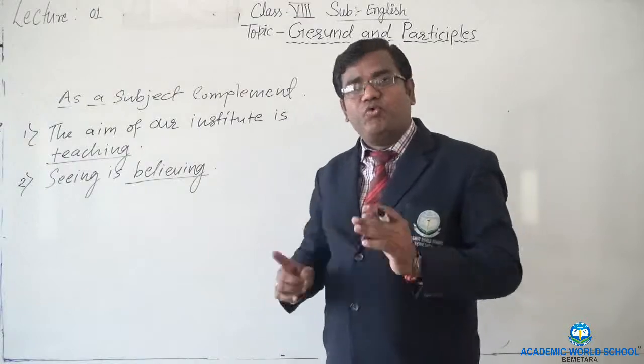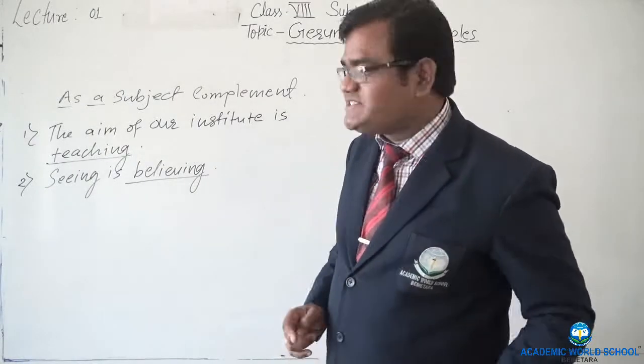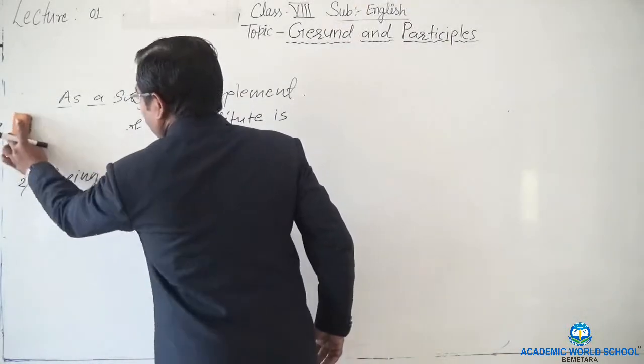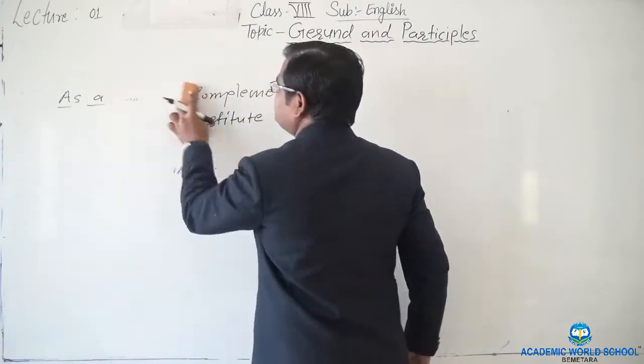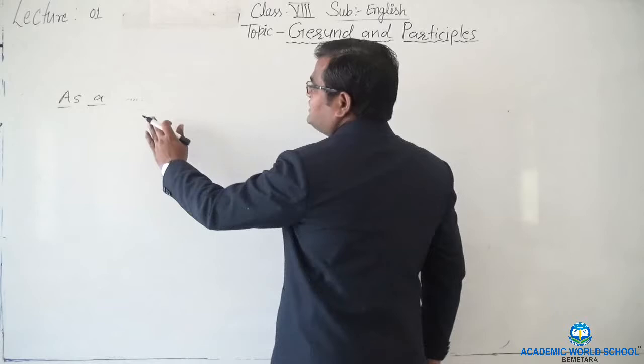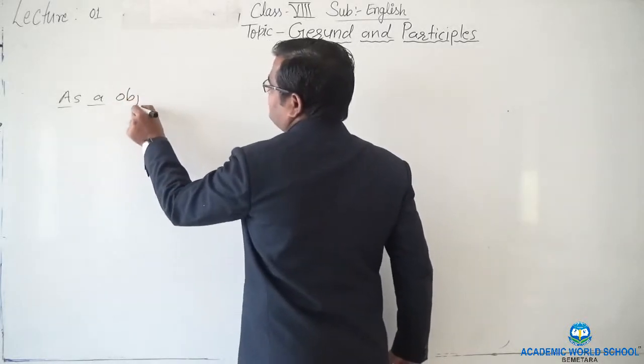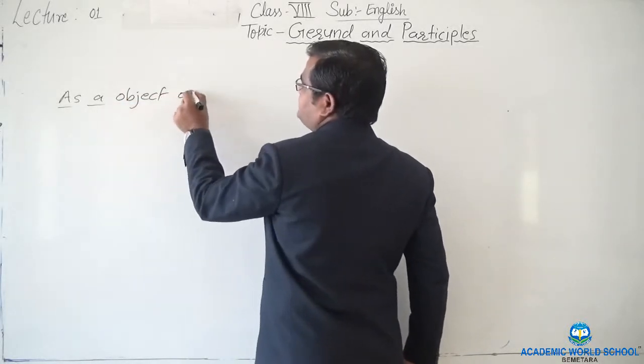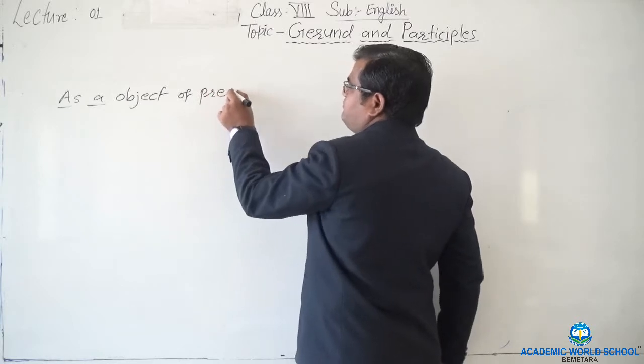Now let's see one more use of gerund, where we use it as the object of preposition.